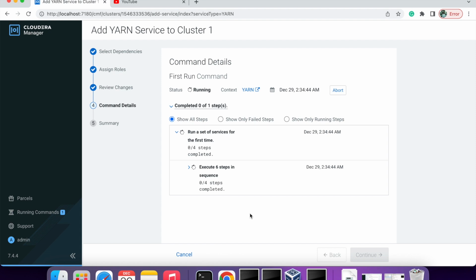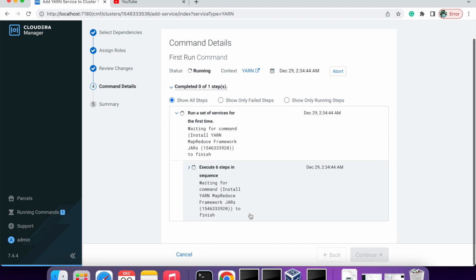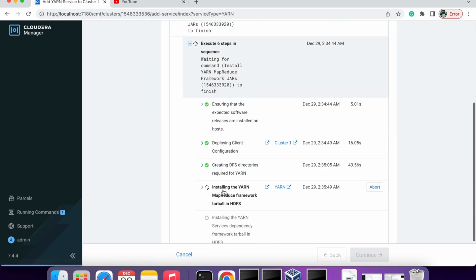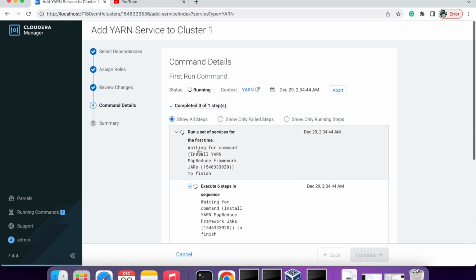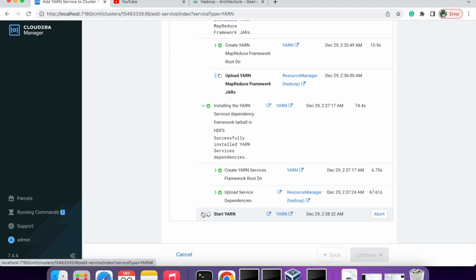And same way you have yarn, you have node manager and you have resource manager. So resource manager is the master, node manager is the worker node. And then you have Zookeeper. Zookeeper is mostly getting used for the quorum management, and it also maintains the high availability. So that's what we use Zookeeper for. So once this will be done, we are good to go with our example. Getting done, it will be started soon.